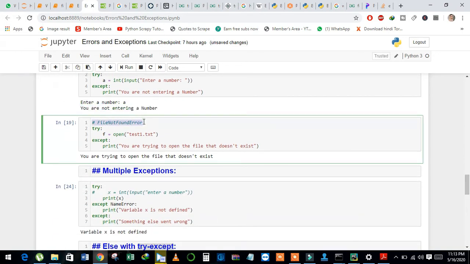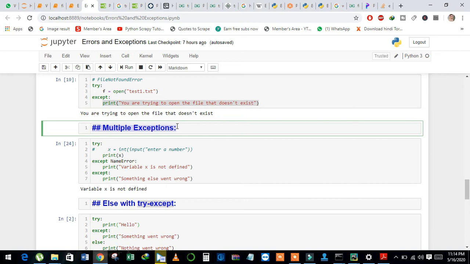And next exception is file not found. In the try block I have written the same statement that we discussed in file not found error. And see here, in except I have written a clear message: you are trying to open a file that doesn't exist, and when I run this code it returns the same error message to the user.